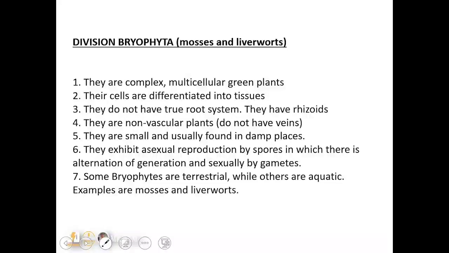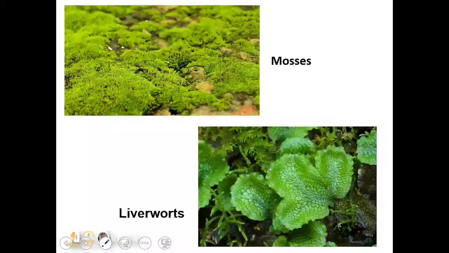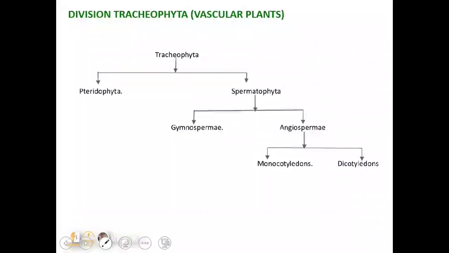Already we have mentioned that liverworts and mosses are a major group of the division Bryophyta, and this is the liverworts and this are the mosses. Then the vascular plants are all classified under the group Tracheophyta. So we see a stepwise classification.